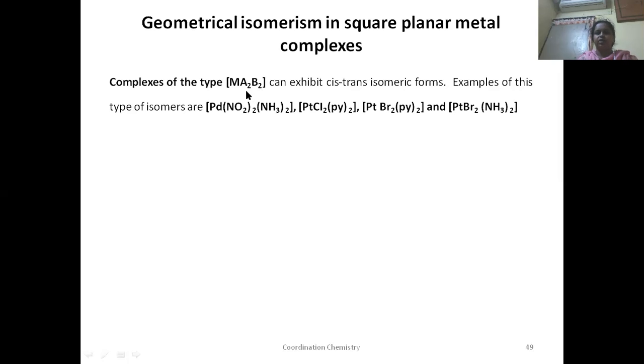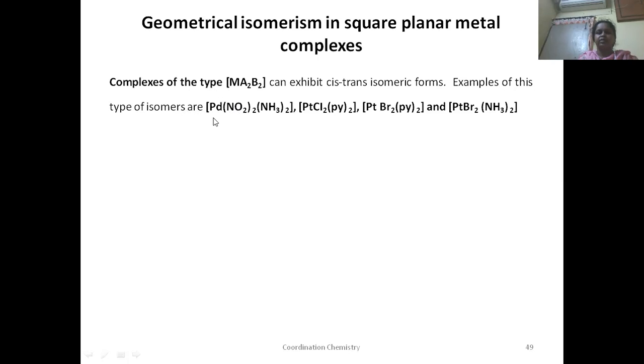So how many ligands do we have? We have two different types of ligands, A and B. How many A ligands are there? There are two, and B also two. What is the coordination number here? How many ligands are there? Four ligands are there. Therefore, the coordination number is 4. These are a few examples of square planar complexes with this type of formula.